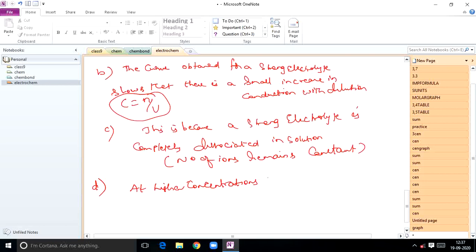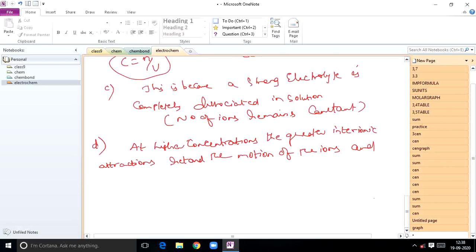And if the mobility of ions decreases, what happens, students? Conductance falls with increasing concentration.